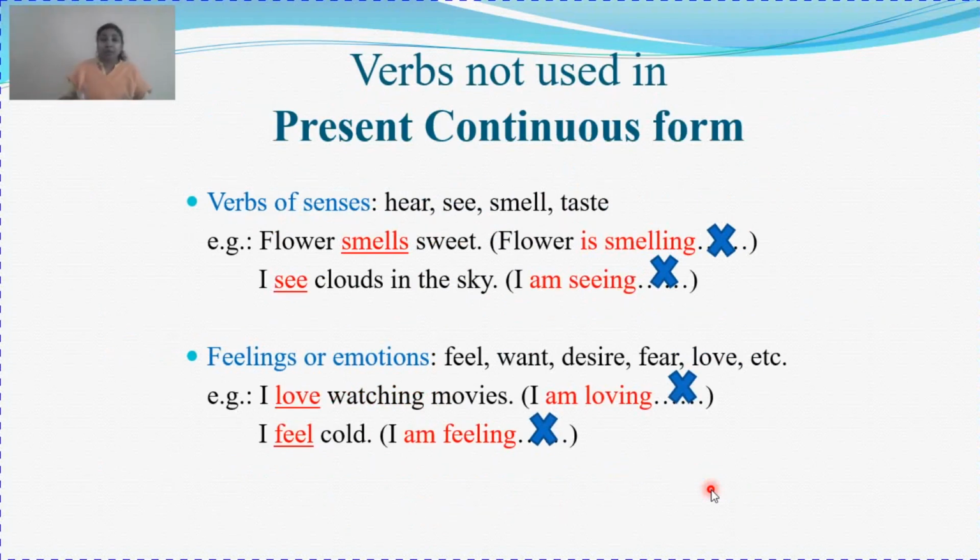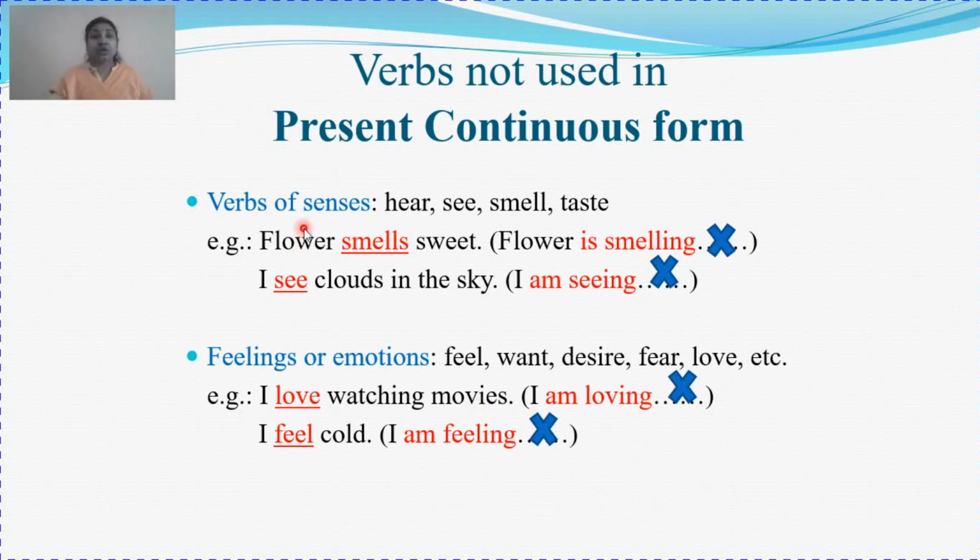Now this is one very important aspect of your present continuous form. All the verbs cannot be used in ing forms. There are many verbs which cannot be used in ing forms. Now what are those verbs?